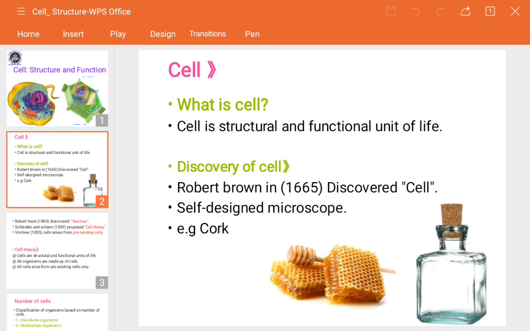So now cells are also called the building blocks of all living organisms. So why is it called a building block? See, I just told you, our body or any living organism's body is made up of a number of cells. Consider, for example, one building is going to be built.